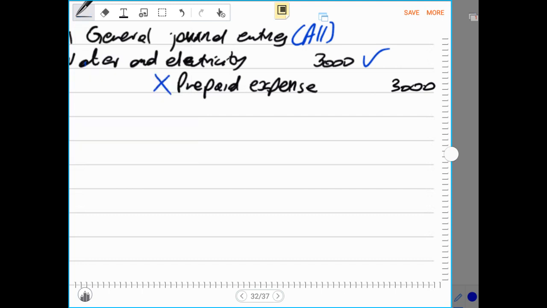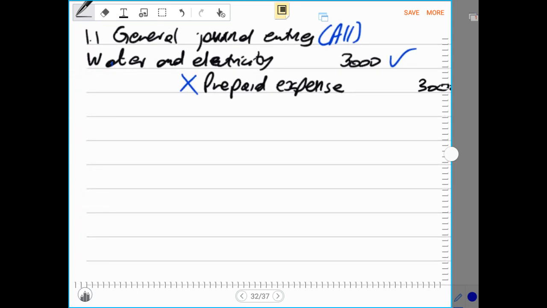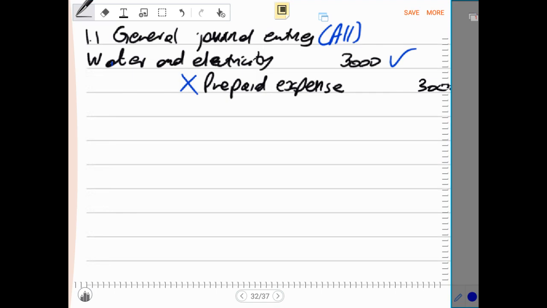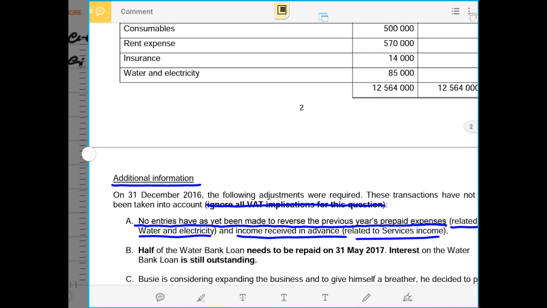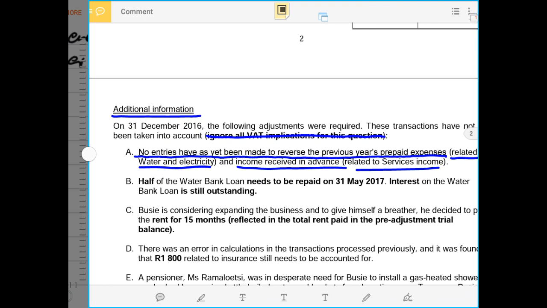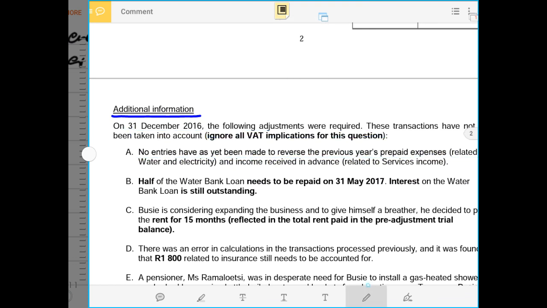So now, for the reversal of an asset or an expense, that means if you reverse prepaid expense or reverse accrued expense or reverse accrued income or reverse income received in advance, you don't have to record it in the financial statements because you have already cancelled it by doing the reversal entry. So now we have recorded the first part, and there was a second reversal that needed to be done. That second reversal, they said, was with regard to the income that was received before time, meaning income received in advance.